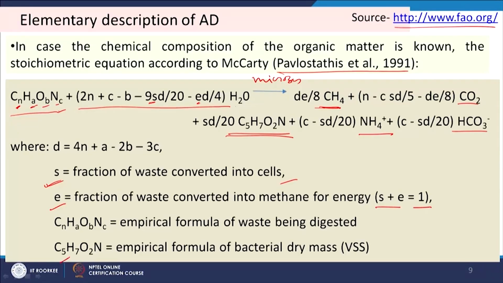And this C5H7O2N is the empirical formula for bacterial biomass, and CnHaOb Nc is the empirical formula of the waste being digested. Now, we will see different types of bacteria which are responsible for this anaerobic digestion process.